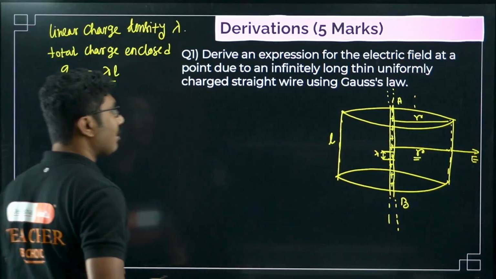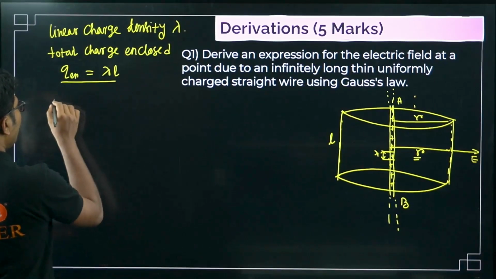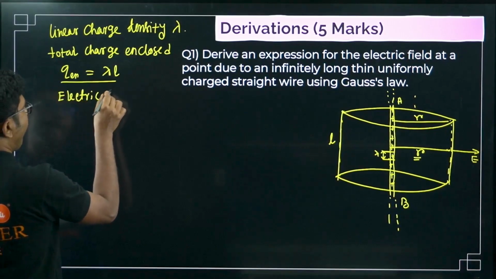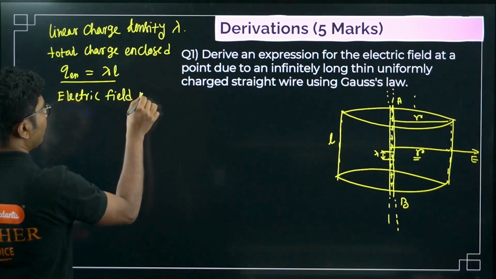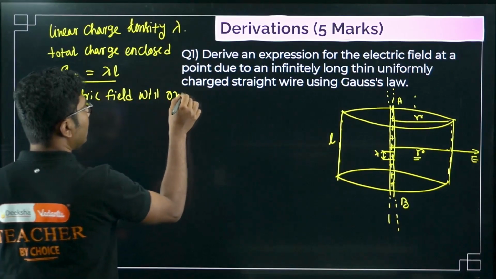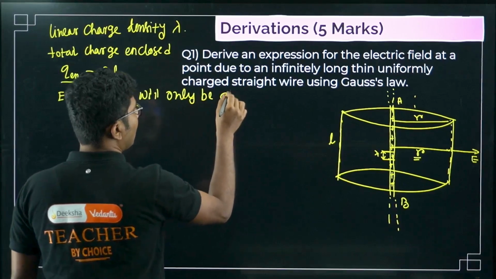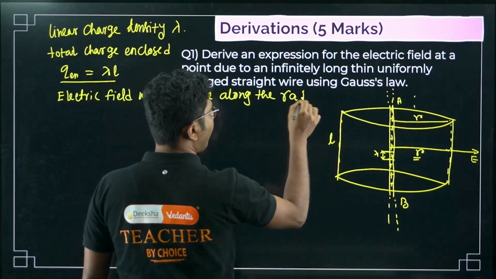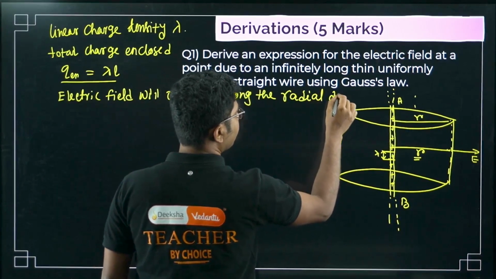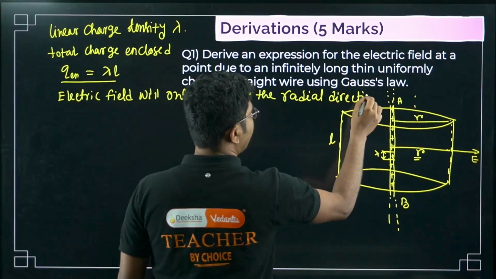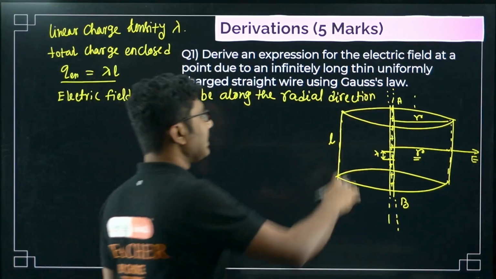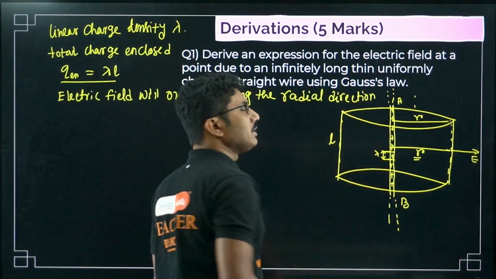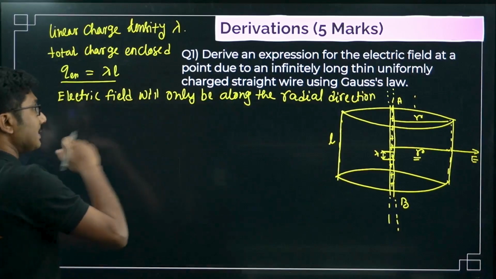So the electric field will only be along the radial direction, so that while doing the surface integration we can ignore the top and bottom surfaces. These two surfaces we will not consider because the electric field is not present there. That's why it is important to mention.